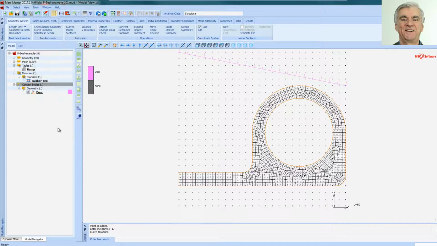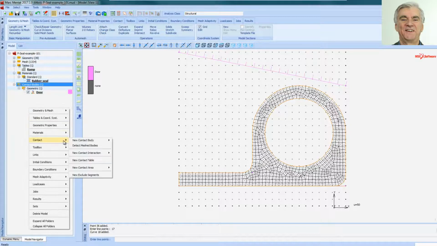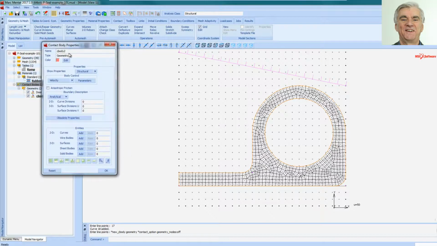And I'm going to now right click, contact, new contact body, geometric again, and this is going to be called base fix. Obviously you can call these things whatever you like, whatever you prefer. I'm going to add a curve, that one I just created, right click, and so we've got one curve in base fix. I don't need to add any body control to this because I want it to just stay the default, which is static.